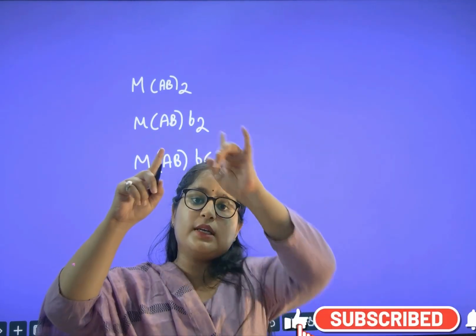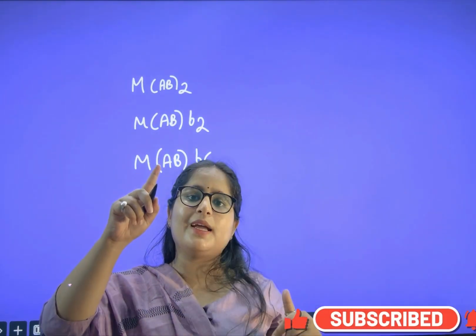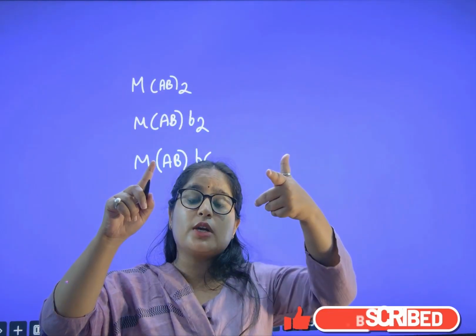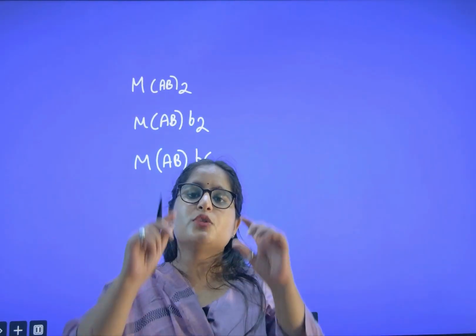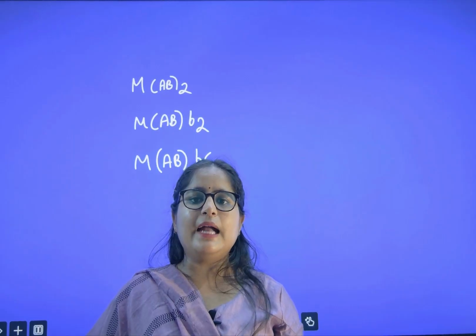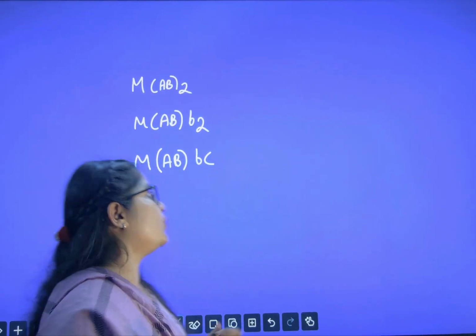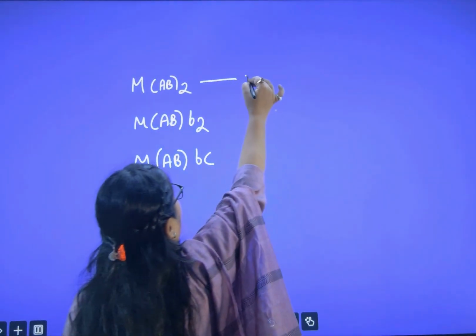One time when you switch, A will become opposite to B. Are you able to understand? One time A and A same, one time A and A opposite. When we are switching the unsymmetrical ligand, with the diagram, with example, I will show you. So in that case, I will say that it will show GI. Yes, you are right. So it will show GI.